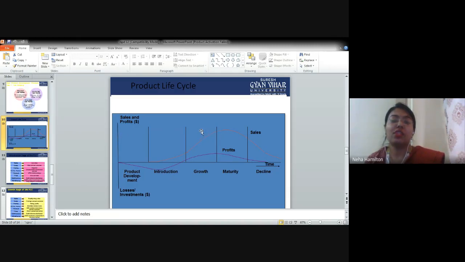Here you can see the orange graph, the profits are somewhere here. If you see the purple graph, the profits are somewhere here. So there is a gap in the sales and profit only because of the lack of marketing research activities or high cost inclusion in the product development, so that you are left with no money for promoting the product.